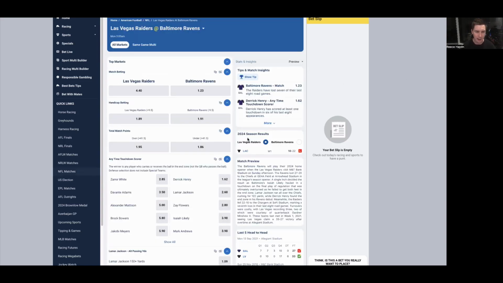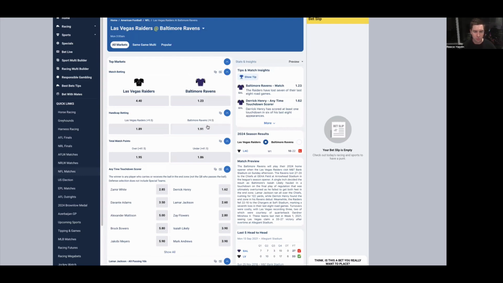Las Vegas at Baltimore. Baltimore $1.23, minus 9.5, and the total is 41.5. Las Vegas were really poor against the Chargers in week 1, and Baltimore dropped week 1 on the road against Kansas City. They tried to tie the game. They caught the ball in the end zone right on the final siren. However, the receiver's toe was just over the line, so Baltimore didn't get the opportunity to go for 2, which they were preparing to do, when that catch was overturned.